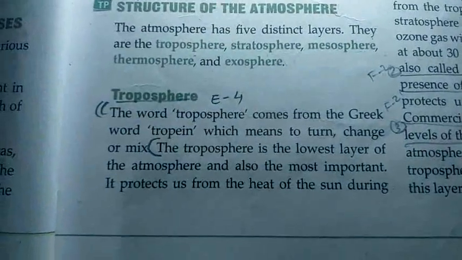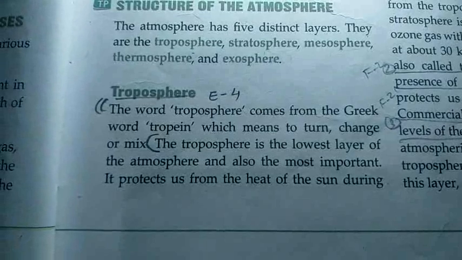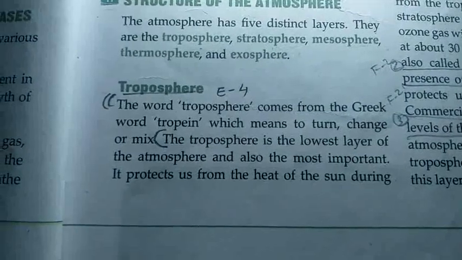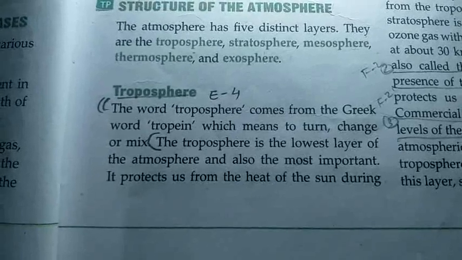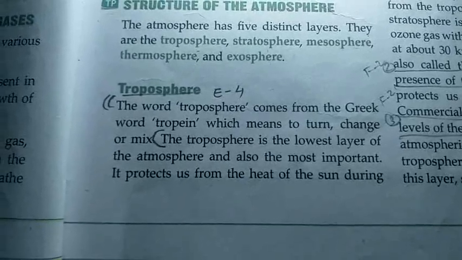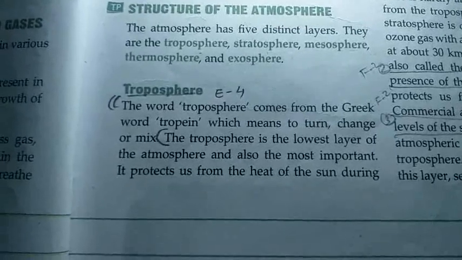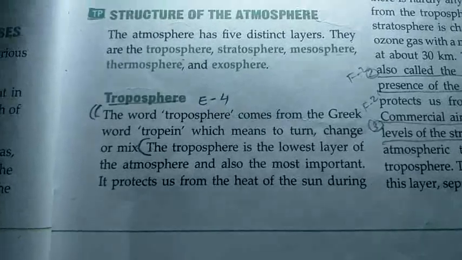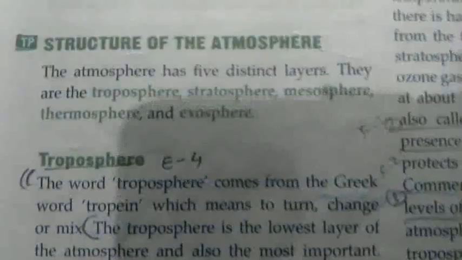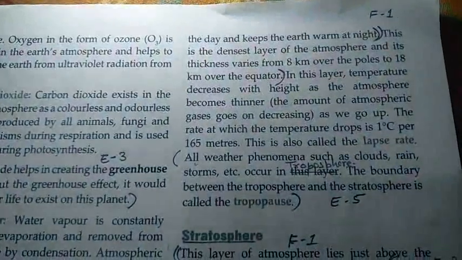What is the troposphere here? The word troposphere comes from the Greek word tropos, which means to turn, change or mix. The troposphere is the lowest layer of the atmosphere and also the most important. It protects us from the heat of the sun during the day and keeps the earth warm at night.